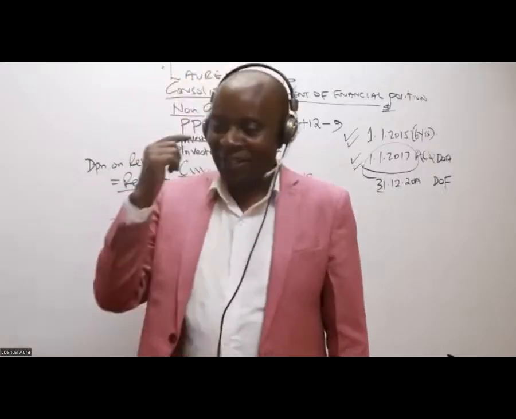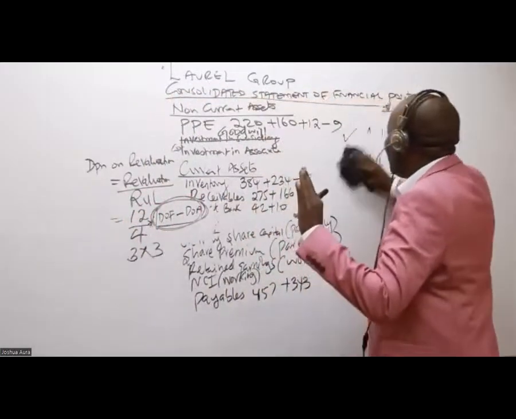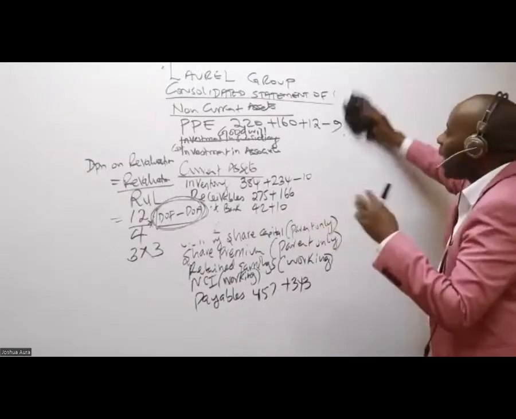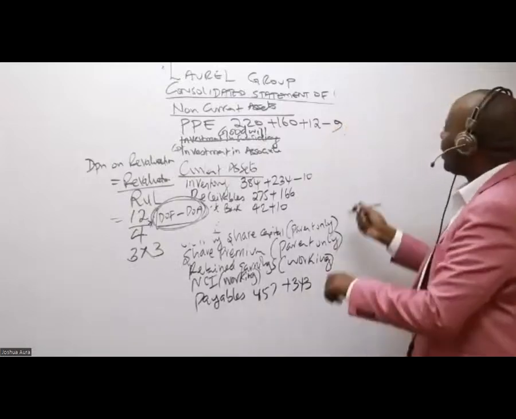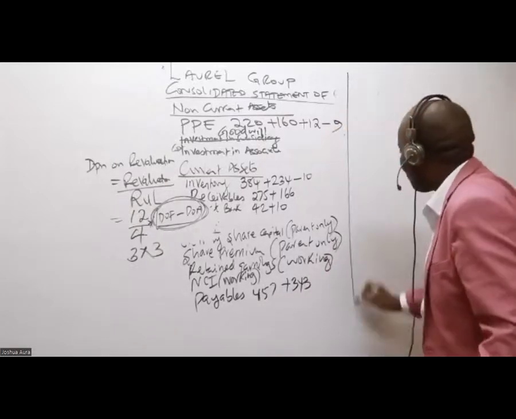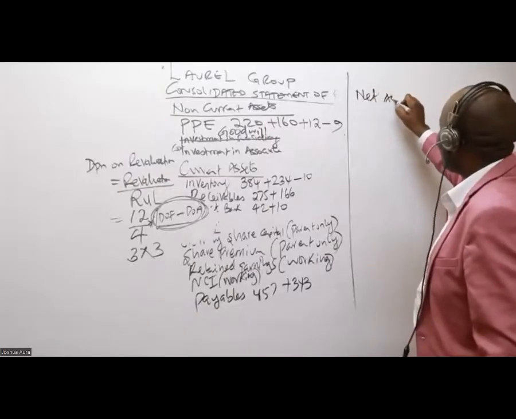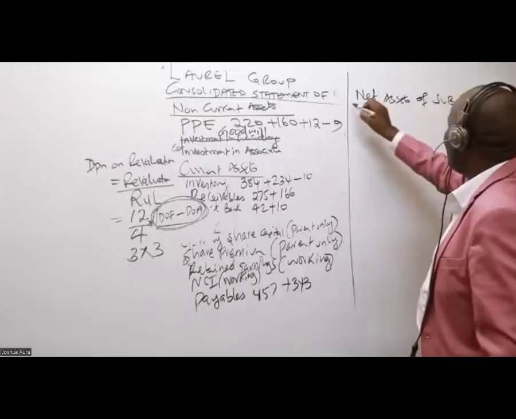So now we're looking for net assets. Even if you understand nothing about this, just go ahead and scare the examiner. Write this in capital letters. Scare this examiner. How I wish my board was big enough. Net assets of the subsidiary.